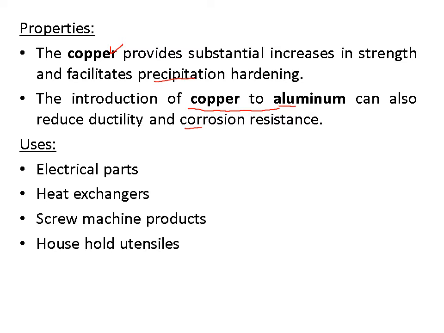Where it is used, its applications: in electrical parts, you have seen in the electrical wires, copper aluminum parts are there. Heat exchangers, copper aluminum alloys are used. Screw machining products, household utensils. Household means in the kitchen. You have seen different types of kitchen items, pressure cooker, tawa. These types of utensils are made of copper aluminum alloys.